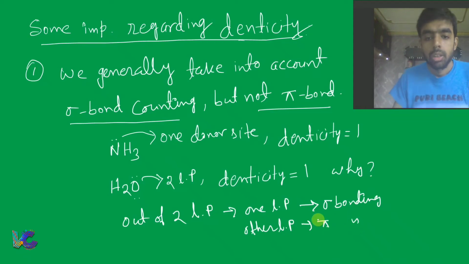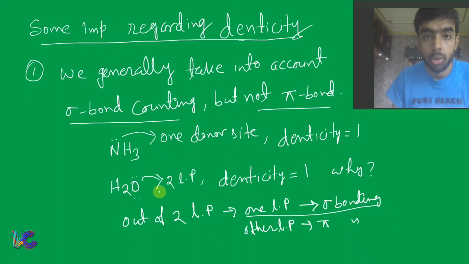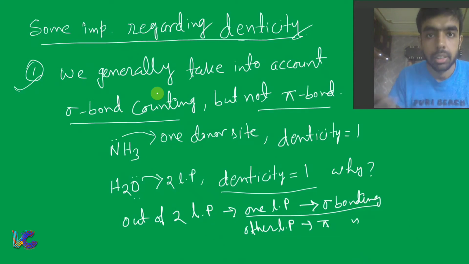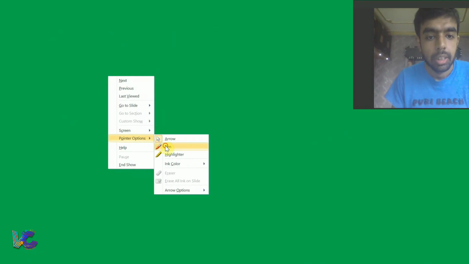And in calculating the denticity, we only take into account the one lone pair which is associated with the sigma bonding. That means in case of H2O, although it has two lone pairs, denticity will be equal to 1. That means the statement is we generally take into account sigma bond counting but not pi bond counting while deciding that denticity.